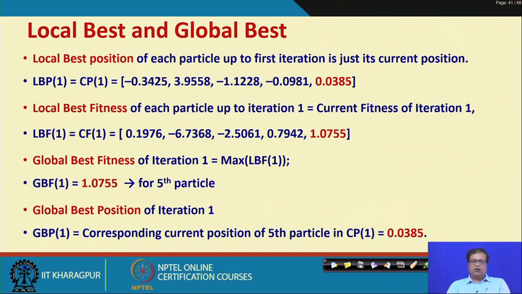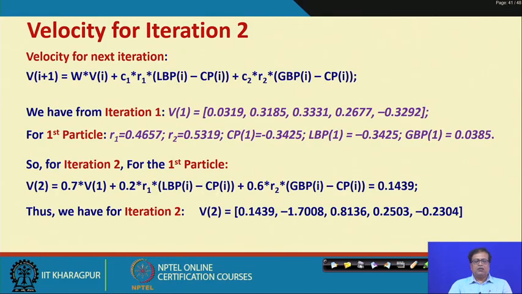So, so far nothing very difficult. I hope everyone has understood what exactly we have done. We have obtained the velocity, the current position, the local best positions, the local best fitness, the global best fitness and the global best position. That was for iteration 1. Now, as we go from iteration 1 to iteration 2, we apply what is known as the velocity update, that is the psychosocial criteria.